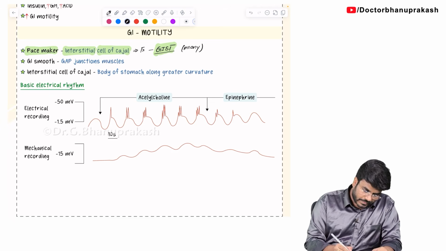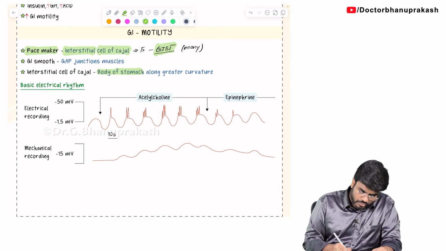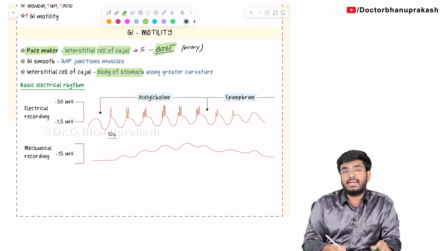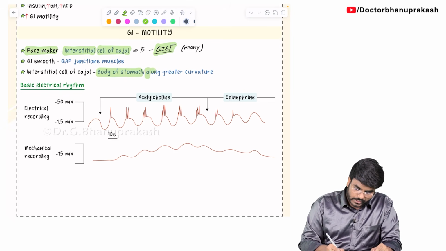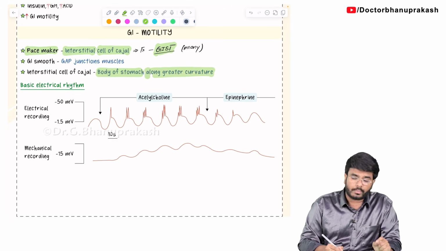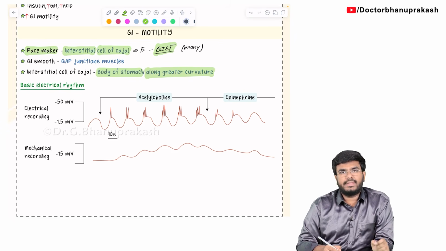From where are they starting? See, these interstitial cells of Kajal, they are starting from the body region of the stomach. So they are not present in the esophagus. They are starting from the stomach, and that too from the body region of the stomach, from the greater curvature area. And from there, they are going up till the rectum. So from the stomach up till the rectum, these interstitial cells of Kajal are there. Throughout the GIT, they are there.